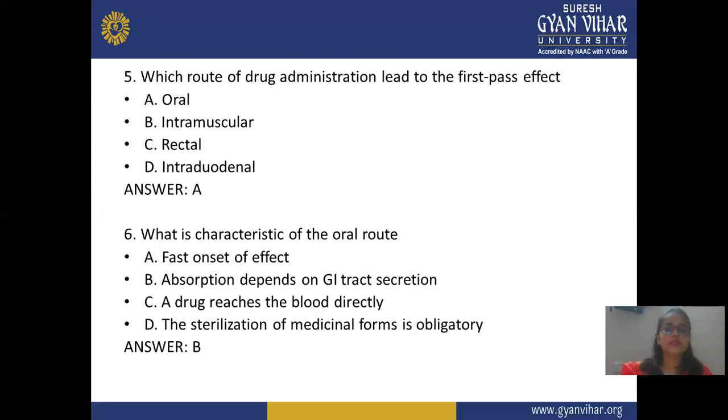What is the correct characteristic of the oral route? The first option is fast onset of effect, then absorption depends on GI tract secretion, then a drug reaches the blood directly, and sterilization of the medicinal form is obligatory. The answer is absorption depends on GI tract secretion. This is also specific to only the oral route.